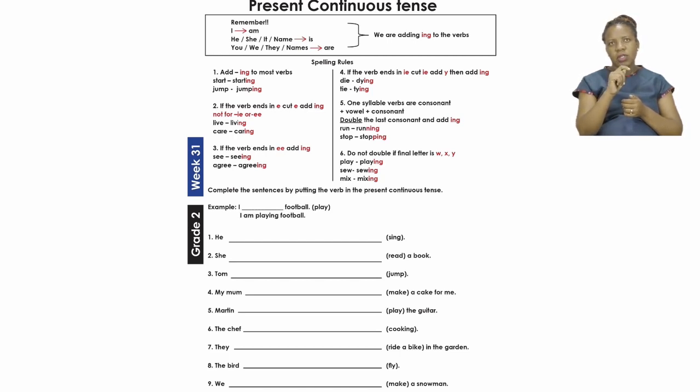Then our last rule, stay with me. Rule number 6, it says, do not double if the final letter is a Y, an X, or a W. For example, the word play. We use it normally like playing. All we do is add ing.